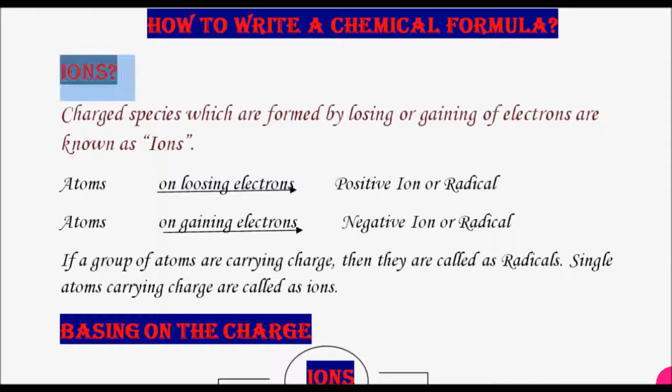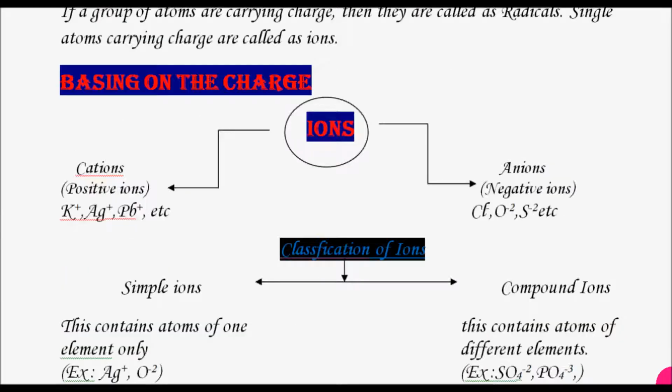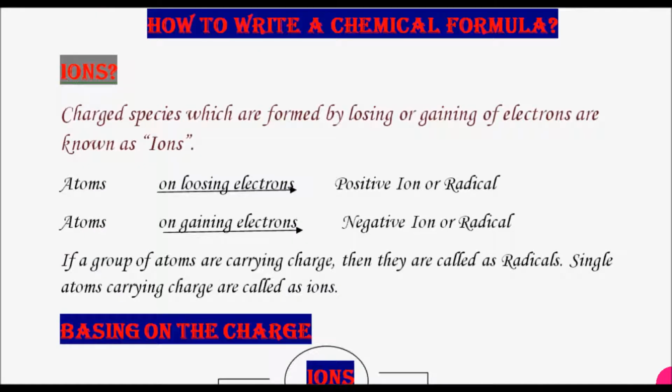One is they should have an idea about ions, their symbols, and the second thing is they should have an idea about the valencies. Okay, so I would like to start with the ions first.